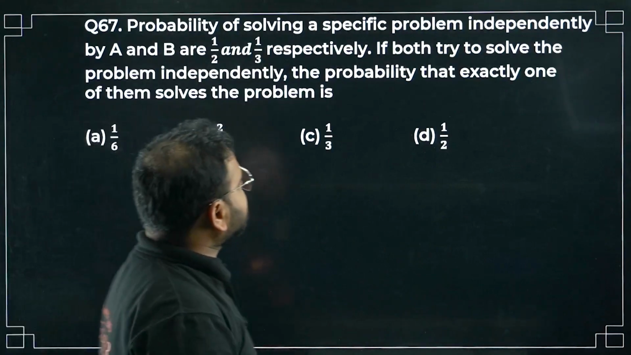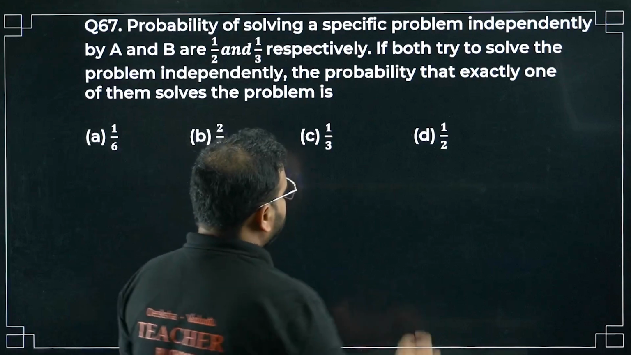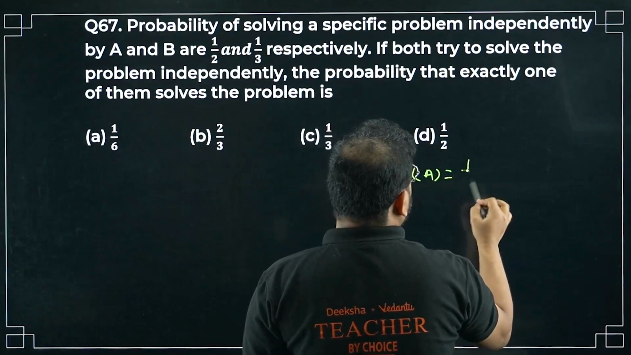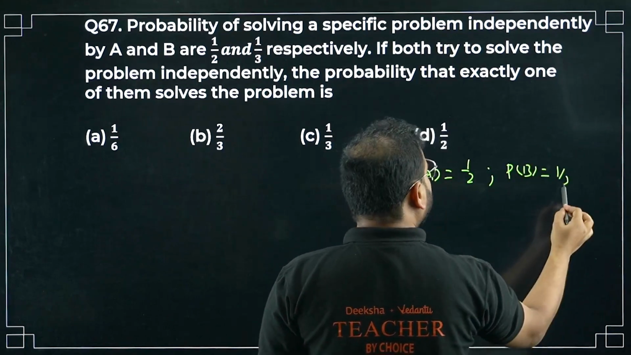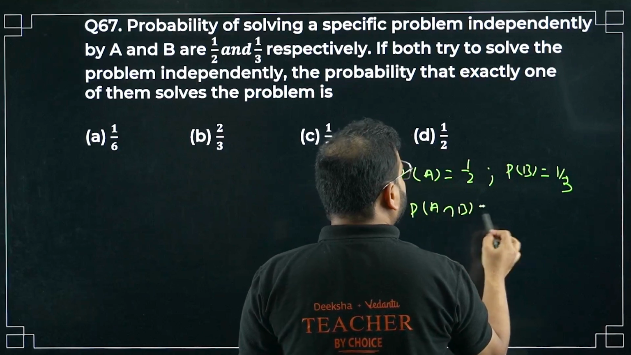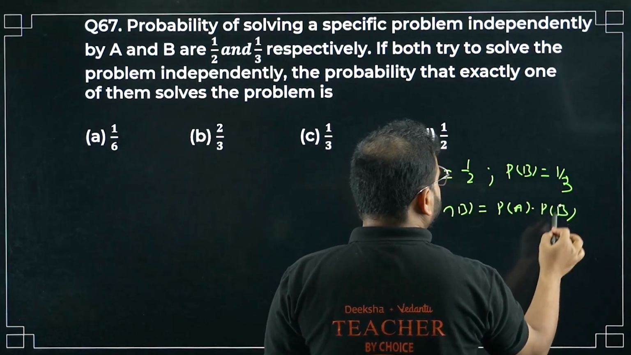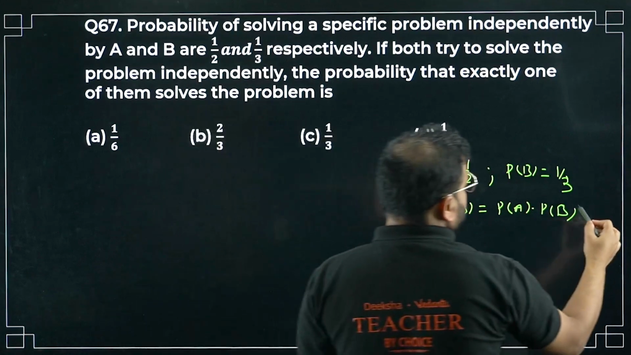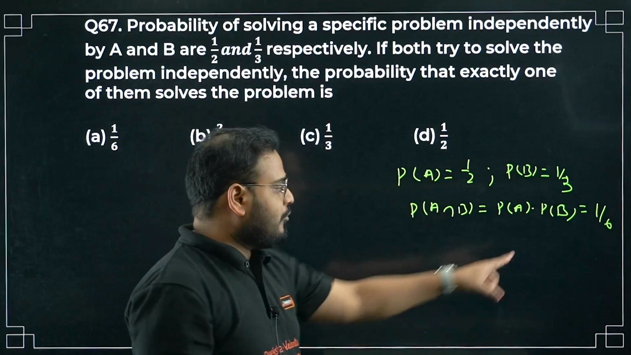Probability of solving a specific problem independently by A and B. P(A) is 1 by 2 and P(B) is 1 by 3. They are saying these are independent events. It means P(A intersection B) is P(A) into P(B). So basically 1 by 2 into 1 by 3 is 1 by 6.